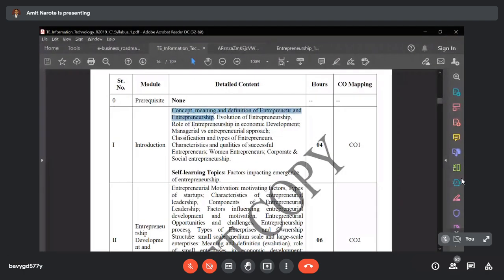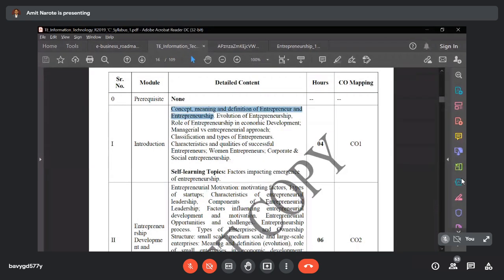Okay, this is the basic concept that you need to understand. What is an entrepreneur, who is an entrepreneur, and what is entrepreneurship? An entrepreneur is someone who establishes a new idea and converts that idea into a business opportunity. That is the definition of an entrepreneur. Designing a new idea and implementing it into a business model is what makes an entrepreneur, and the process of doing this is called entrepreneurship.